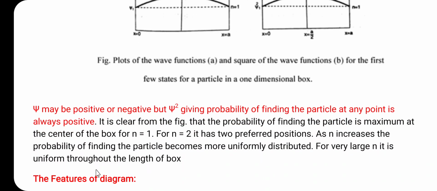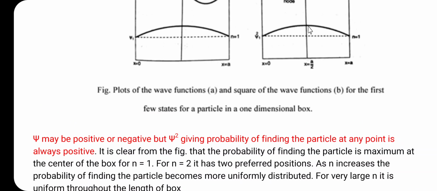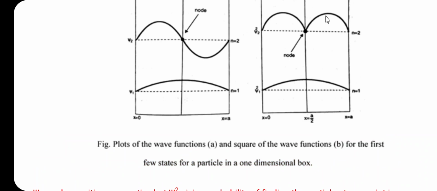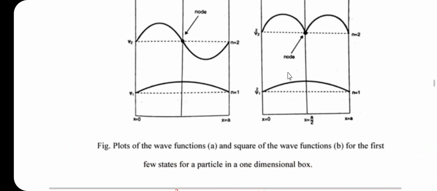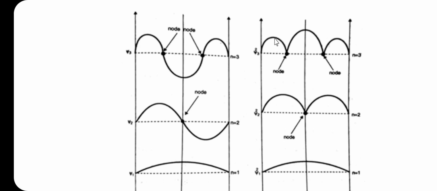As n increases, the probability of finding the particle becomes more uniformly distributed. For very large n, it is uniform throughout the length of the box. When n is equal to 1, this is the position to find the particle. When n is equal to 2, there are two preferred positions, number 1 and number 2. When n is equal to 3, there are three preferred positions: number 1, number 2 and number 3. As the value of n increases, the number of preferred positions to find the particle also increases.